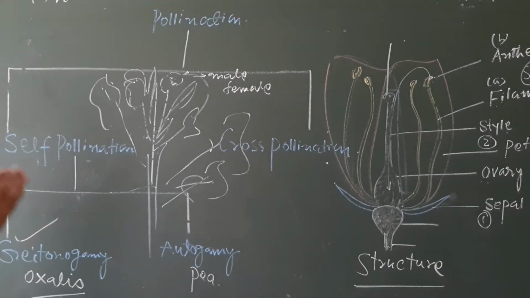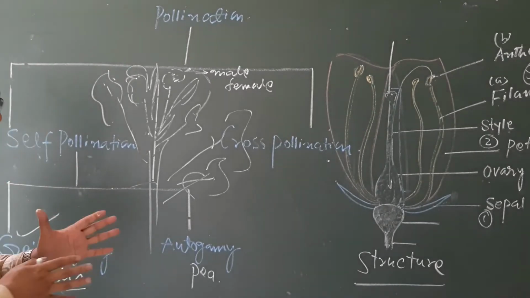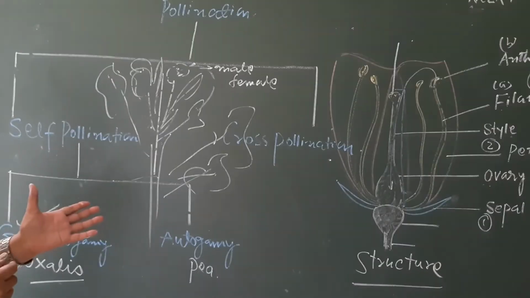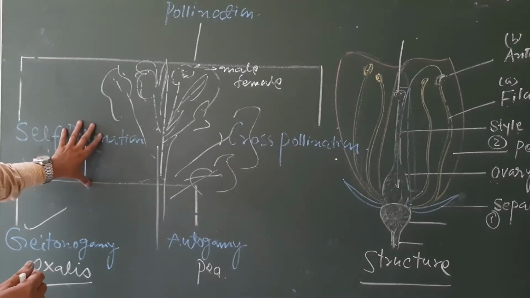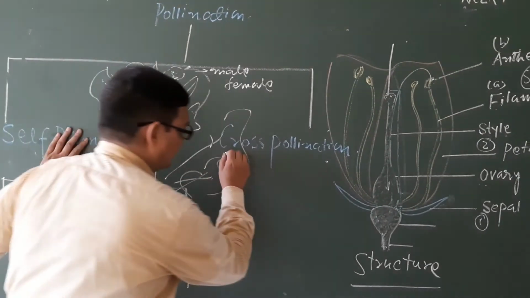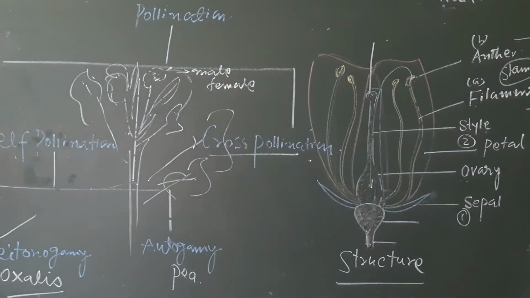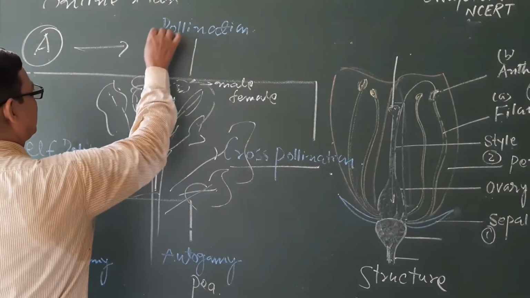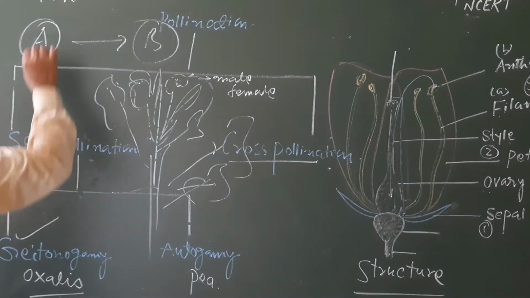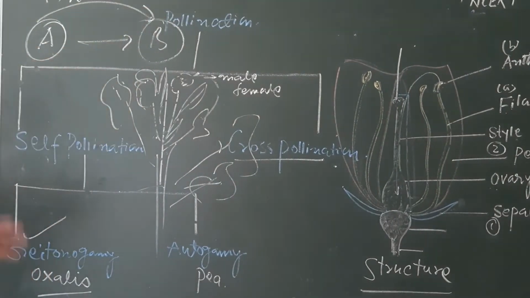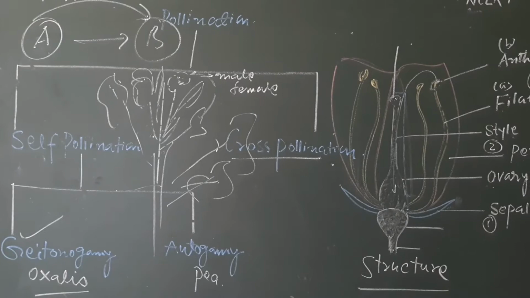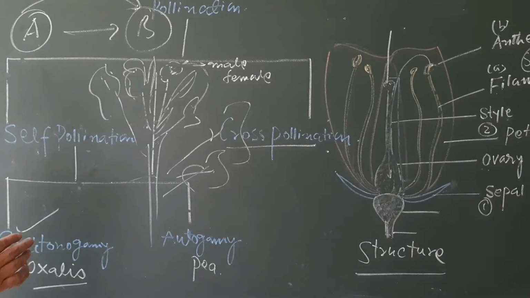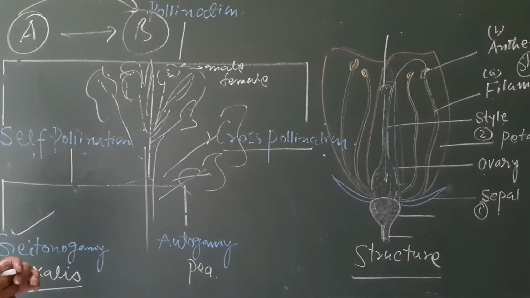So in cross-pollination there will be a requirement of an agent, and in self-pollination there is also a requirement, but it is a must in the case of cross-pollination, because one plant may be located here and another of the same species may be located in another place. So the transfer without an agent is not possible. Understand? So this is how pollination occurs. Pollination may be of two types, self-pollination and cross-pollination.